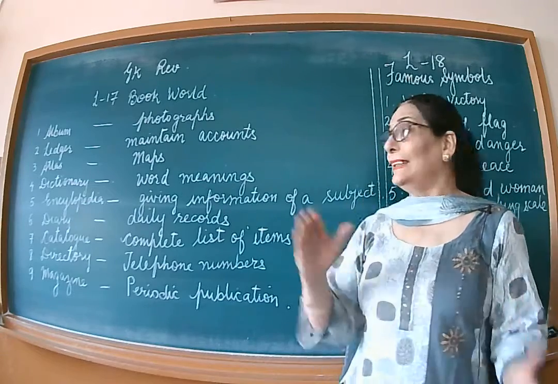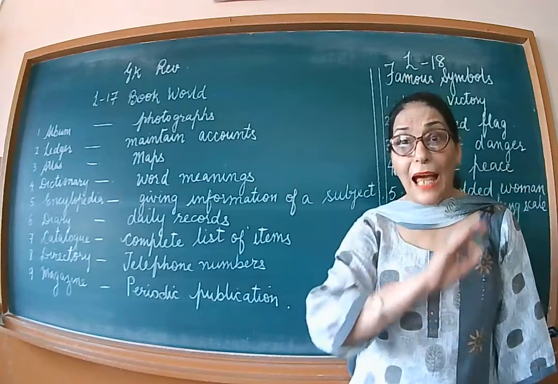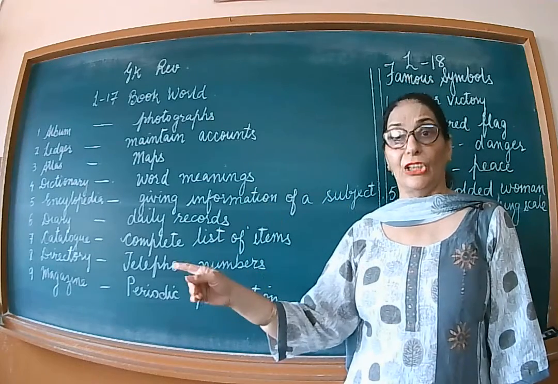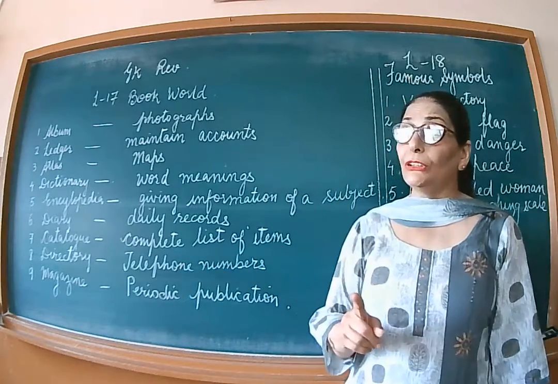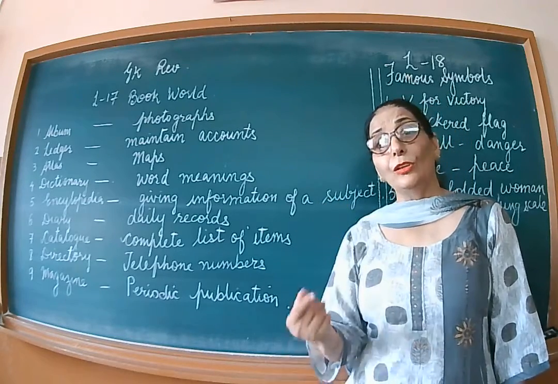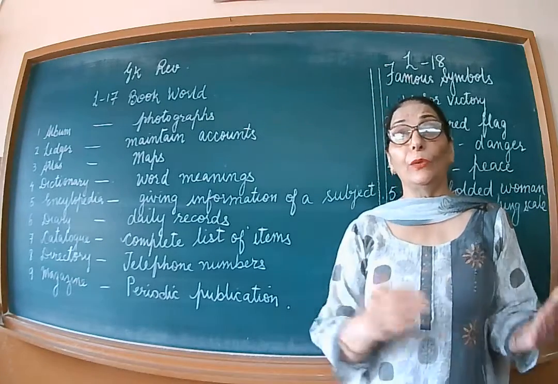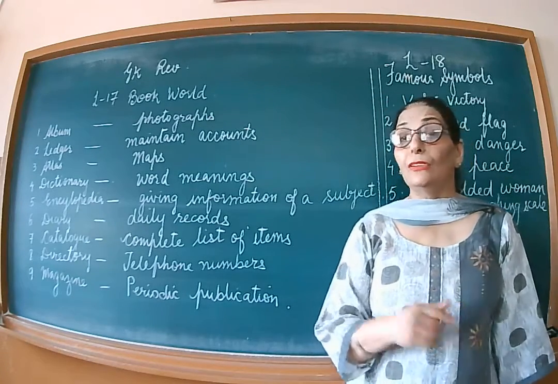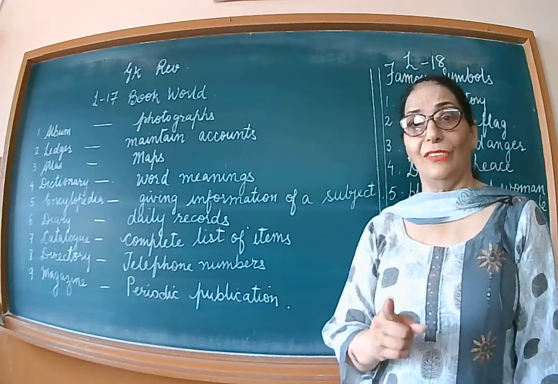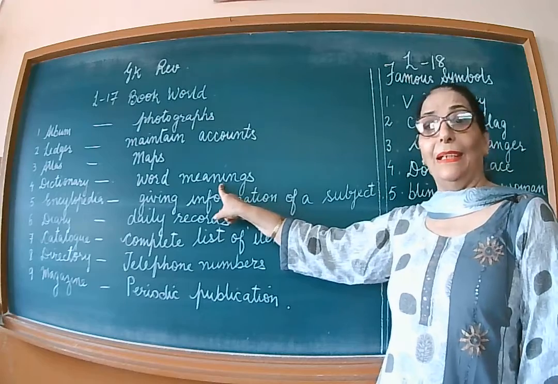So you can find the meanings of each and every word in alphabetical order. If you read a difficult word in a book or in the newspaper, you can look into the dictionary. So it's a book that contains word meanings.